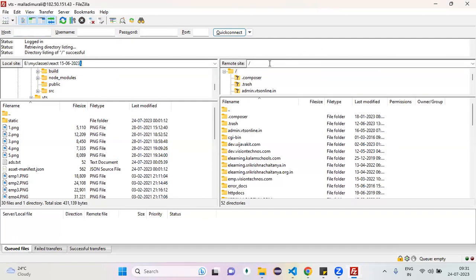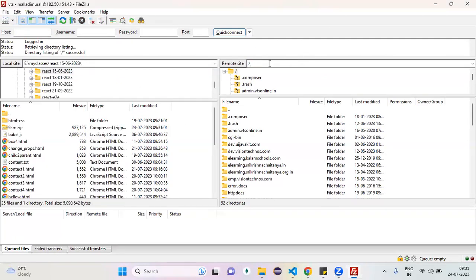What is this called, what I'm doing now? We already discussed it: deployment. Moving files from your local machine to server memory.